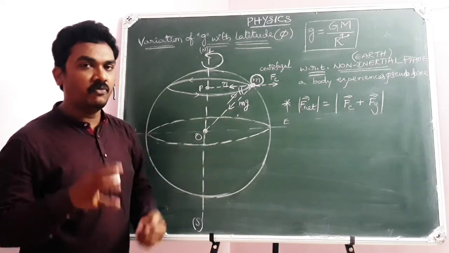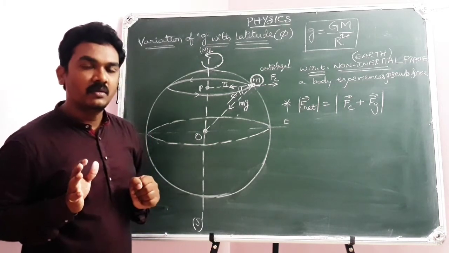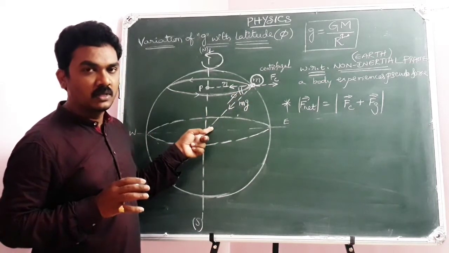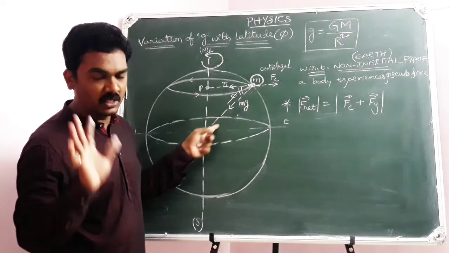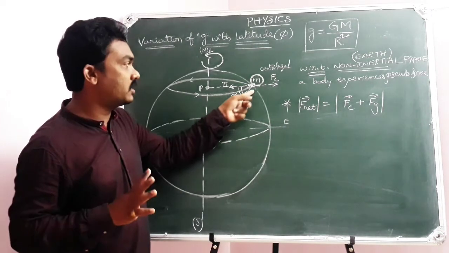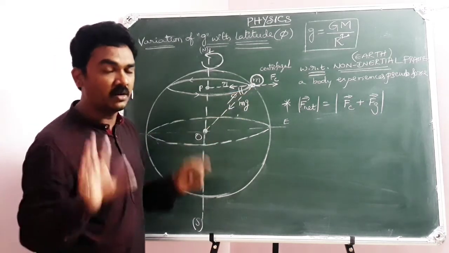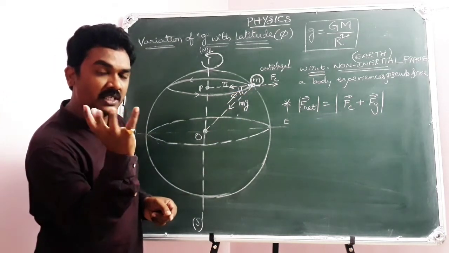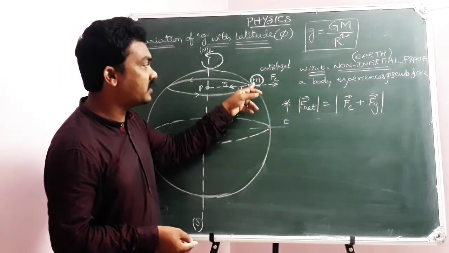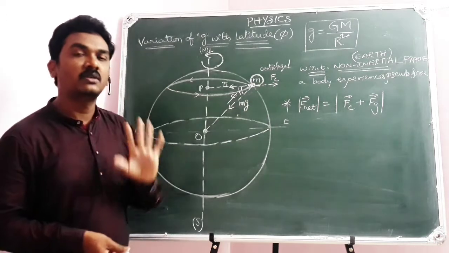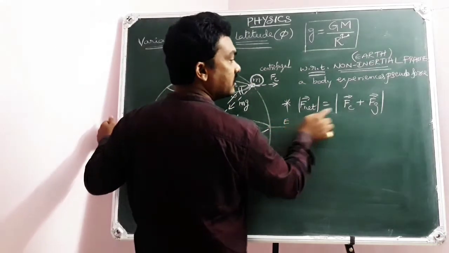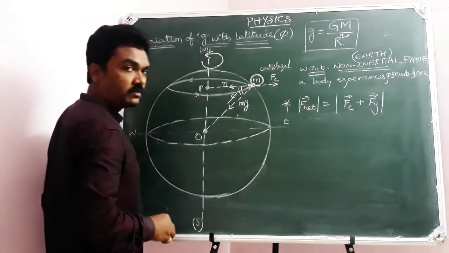Let me repeat it. If my Earth is not rotating, then my body will experience only the mg force. The net force on the body is mg, that's all. So ma equals mg, a equals g. So the acceleration produced in the body is equal to g, that's all. But Earth is rotating around its own axis, so in addition to mg, my body will experience a centrifugal force away from the center. That's why the resultant force is Fc plus Fg.